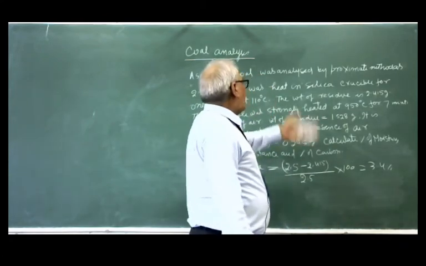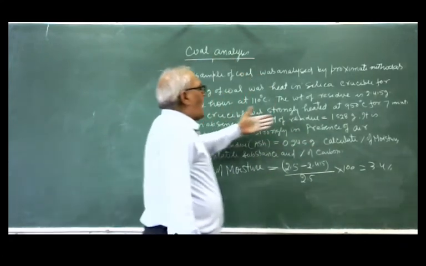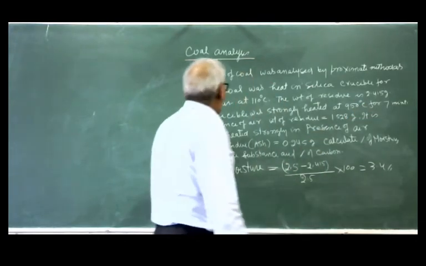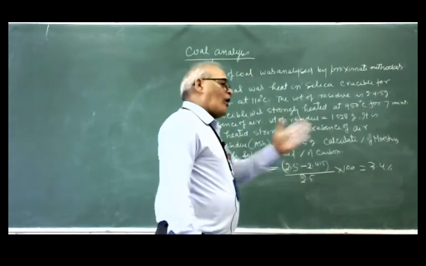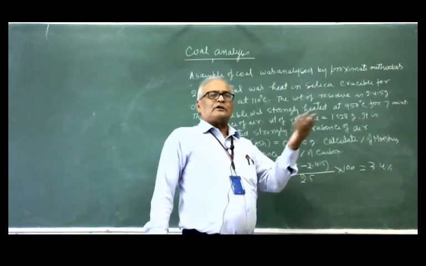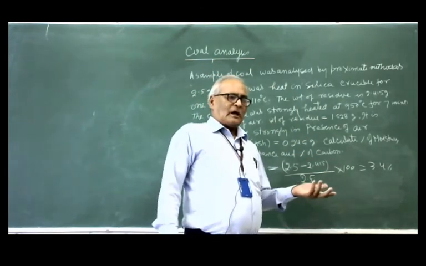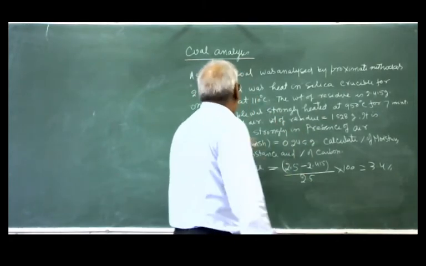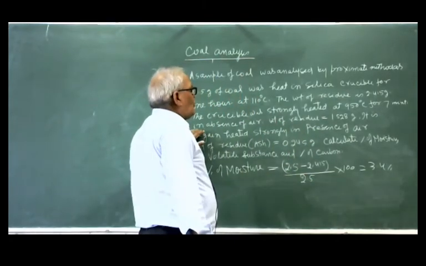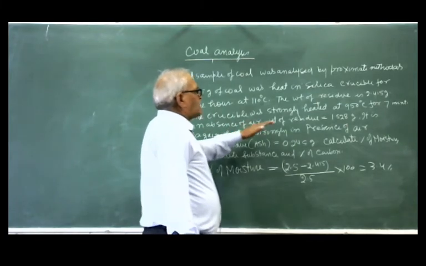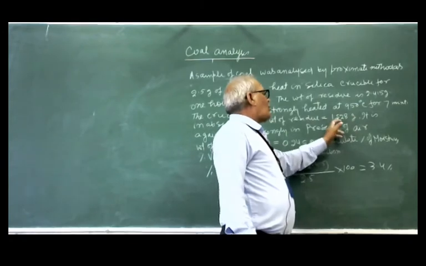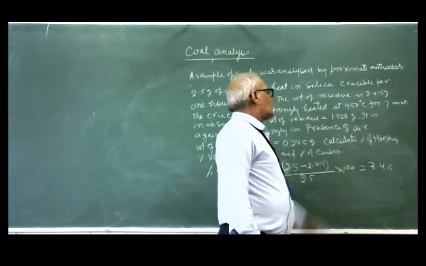So when you heat the coal at 950 degrees centigrade for 7 minutes, in absence of air, all volatile material will change into oxide and will go out. And there is a loss in weight. So after removal of the volatile substances, the weight of the coal becomes 1.528 gram.